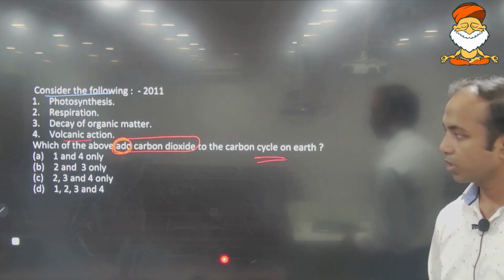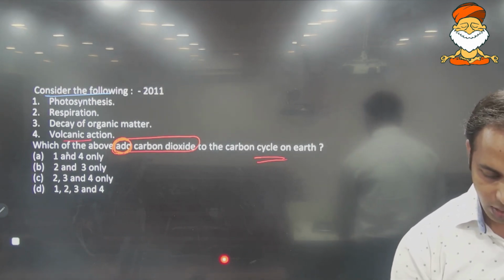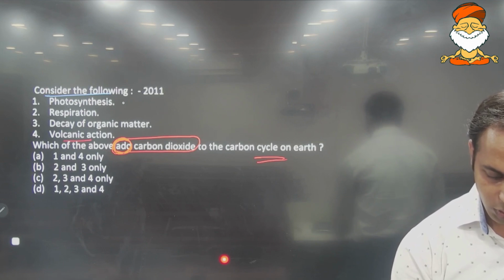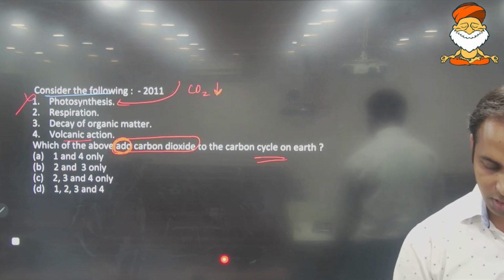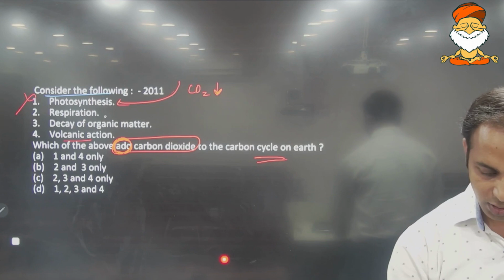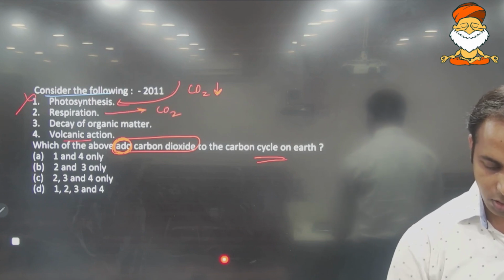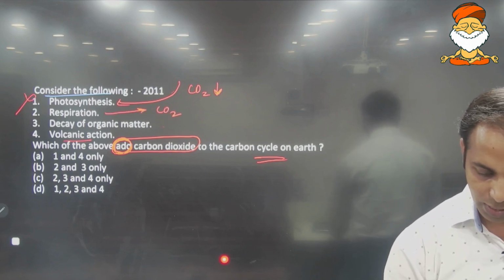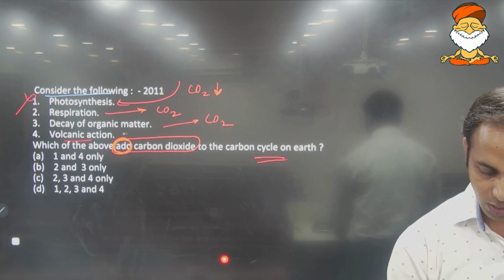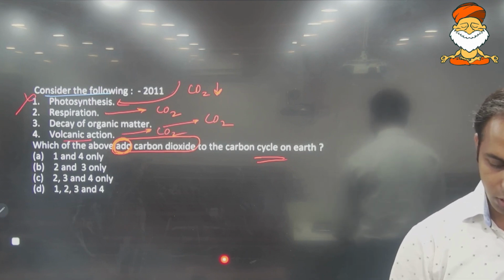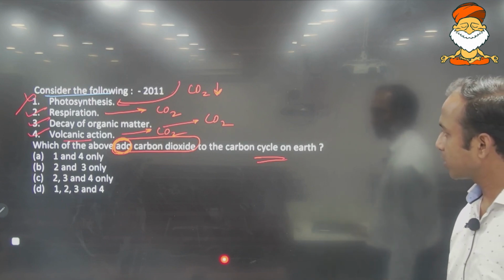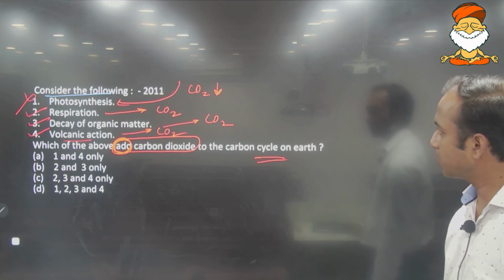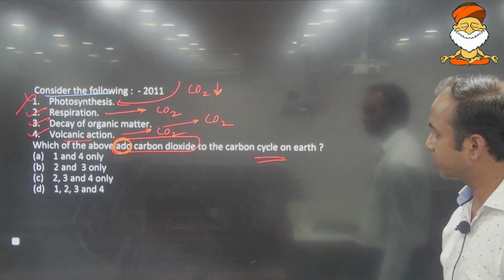Okay, so here you can see that photosynthesis is responsible for reducing carbon dioxide, not adding carbon dioxide. The very first statement is wrong. Respiration adds or releases carbon dioxide into the atmosphere. Decay of organic matter releases carbon dioxide in the atmosphere. Volcanic action also adds carbon dioxide into the atmosphere. So 2, 3 and 4 are the correct ones. Okay, C is the correct answer. Very simple question. This was a 2011 question.